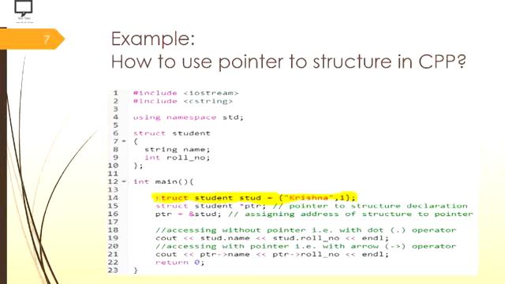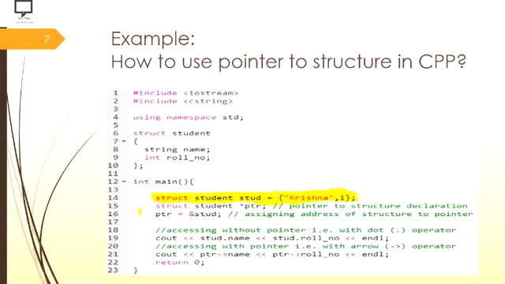I am not going to accept all these values from a user just because of space; I would require more space to write that many statements. So to avoid that, I have assigned all these values to the variable directly. Instead of that, you can accept all the values from a user using the cin statement. That also you can do.